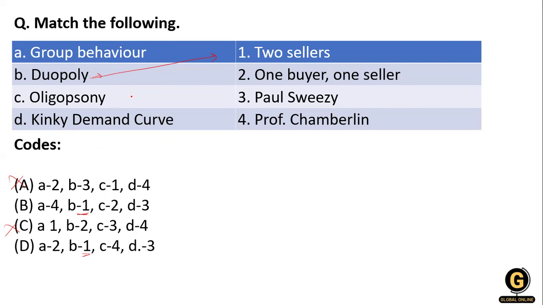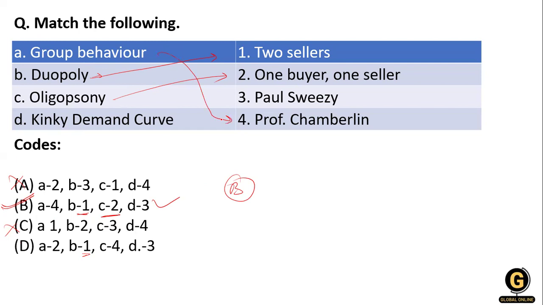Now, oligopoly: what is oligopoly? Oligopoly means one buyer and one seller, only one buyer and one seller. So C is 2. So option B is the right answer over here, and A, group behavior, is given by Professor Chamberlain.